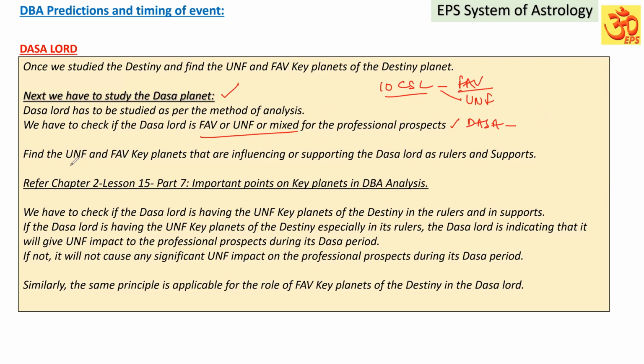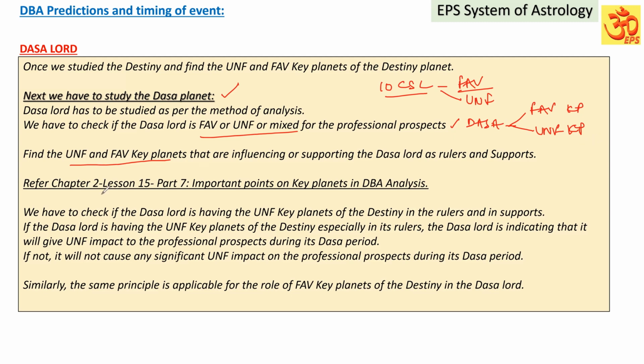Now, find the unfavorable and favorable key planets that are influencing or supporting the Dasa Lord as rulers and support. For the Dasa Lord also, check which are the favorable key planets or which are the unfavorable key planets making the Dasa favorable or unfavorable. We have to check that the Dasa Lord can have favorable or unfavorable key planets in its rulers or in its supports also.